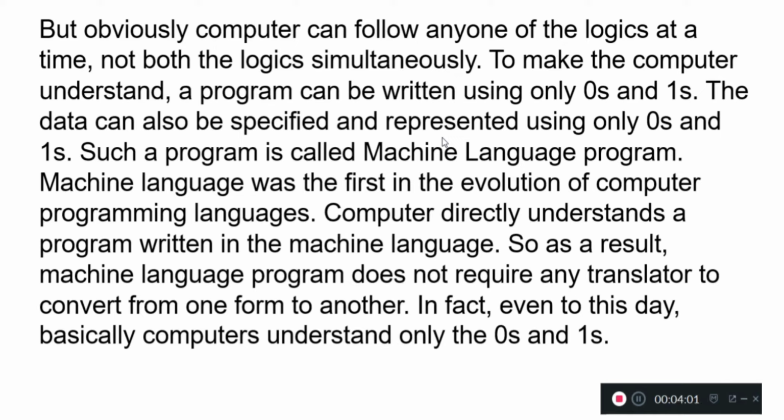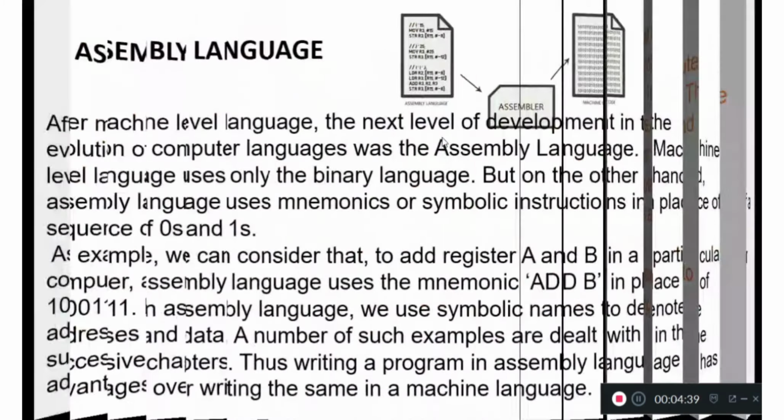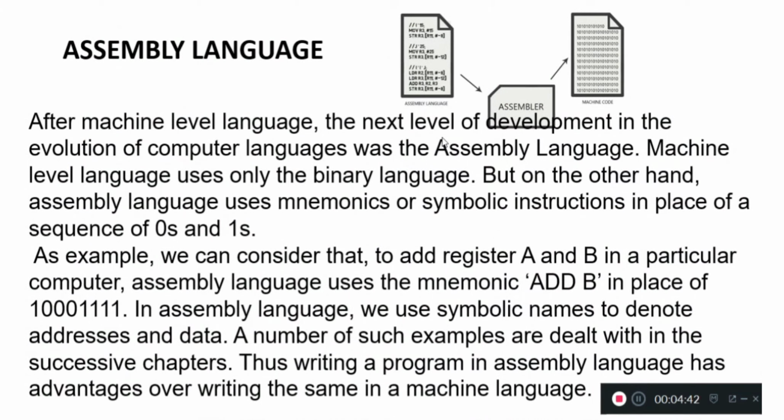Machine language was the first in the evolution of computer programming languages. Computer directly understands a program written in machine language. So, as a result, a machine language program does not require any translator to convert from one form to another. In fact, even to this day, basically computers understand only zeros and ones. Also called binary language.